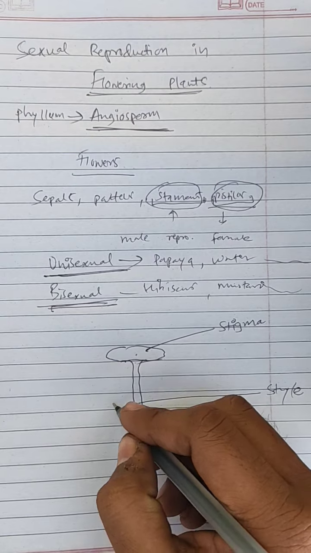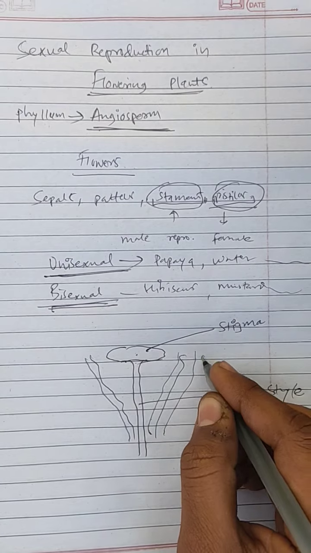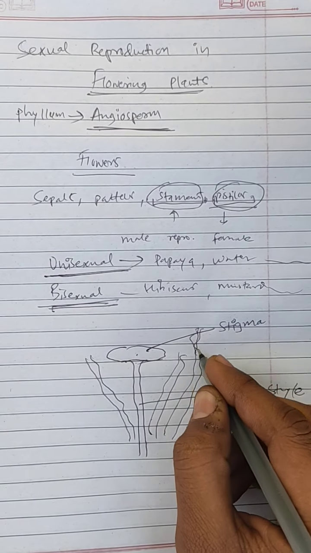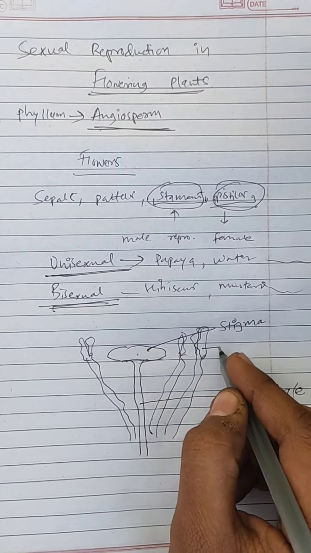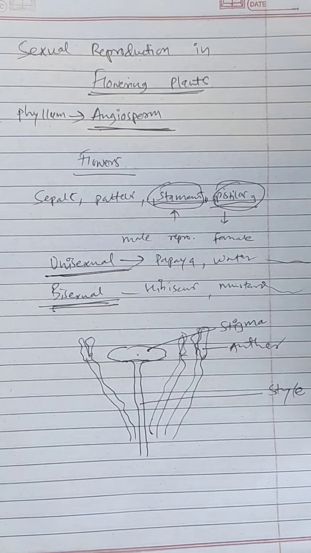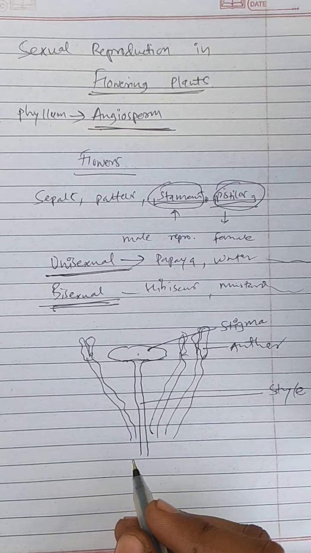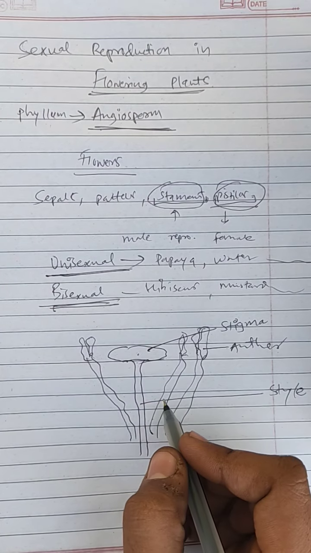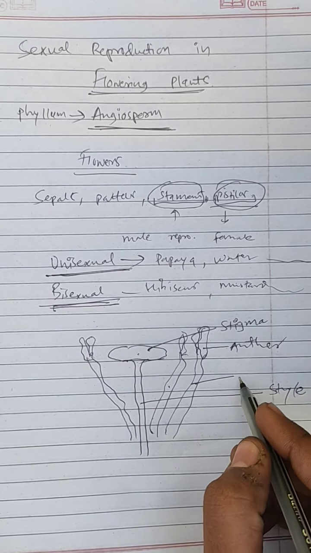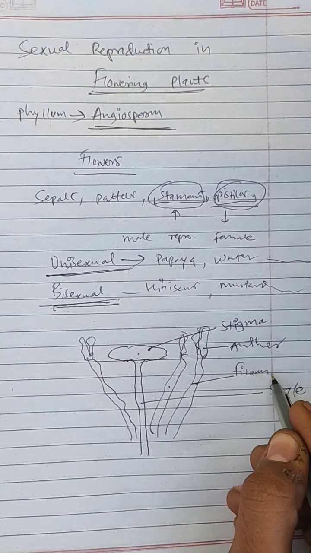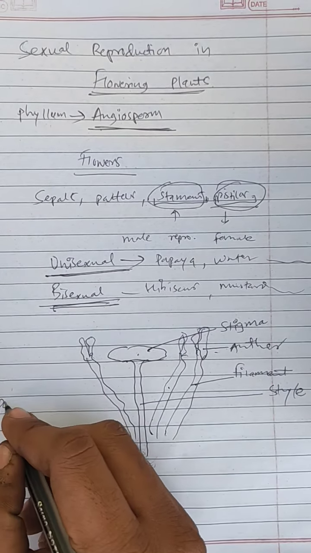Stamens also contain these long tubes, at the top of which they contain these bilobed structures called the anther, in which our male germ cell is being produced. Pardon me for my figures, but these are the male reproductive organs containing the anther, and this long stick is called the filament. The anther contains pollen grains.